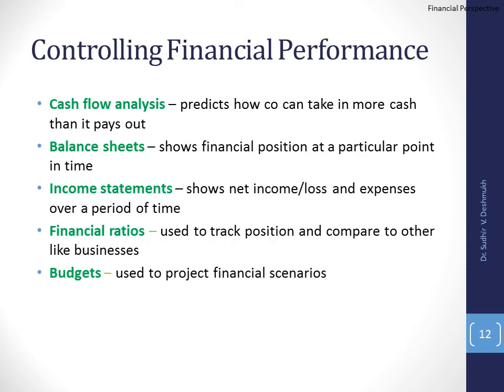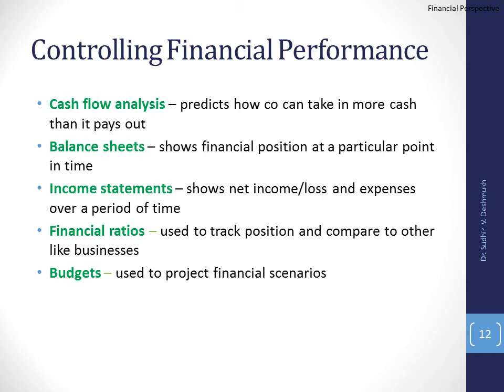Then financial performance, we have cash flow analysis, the balance sheet, which shows financial position at a particular time, the income statement, income and loss over a particular period, then financial ratios, the debt to equity ratio, we know that.